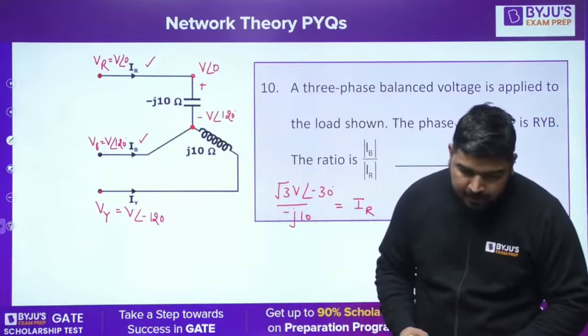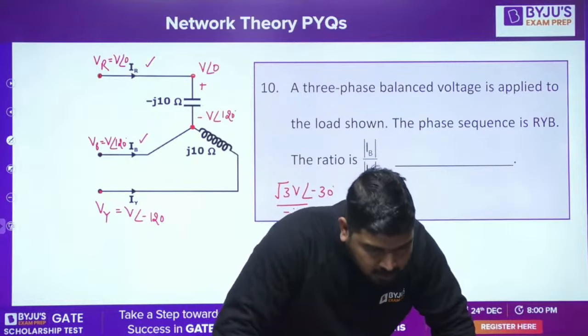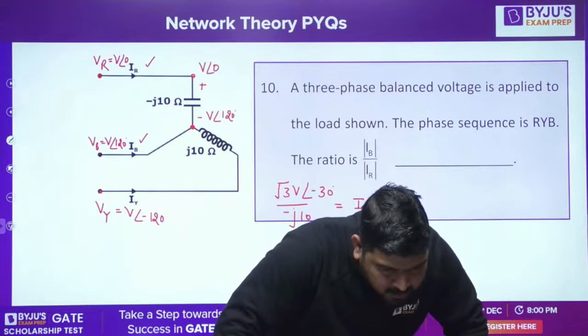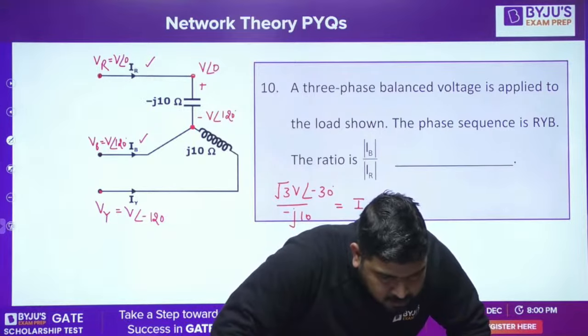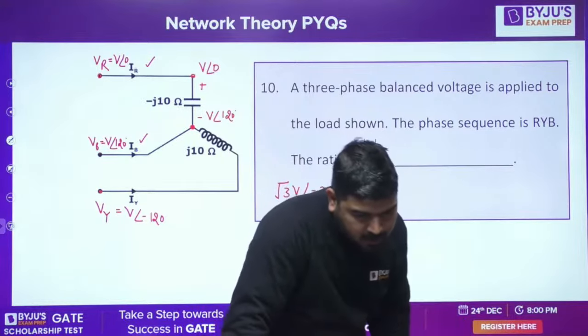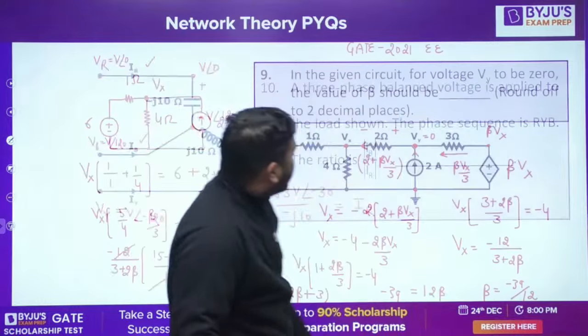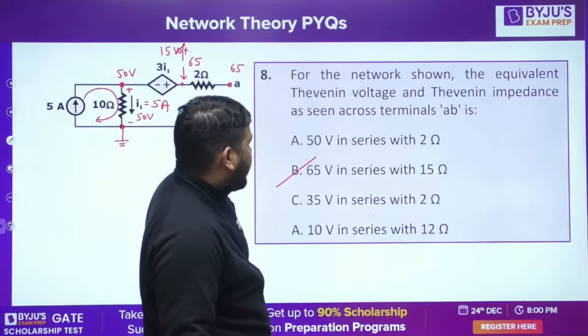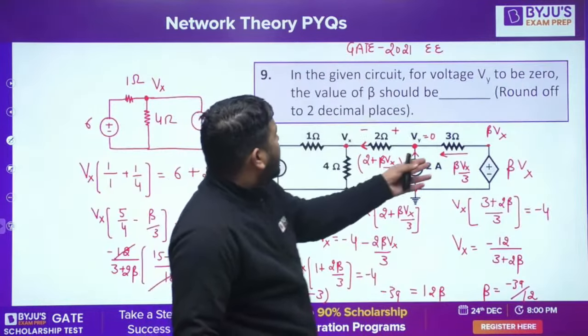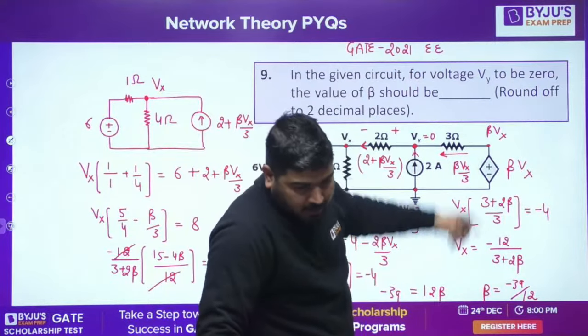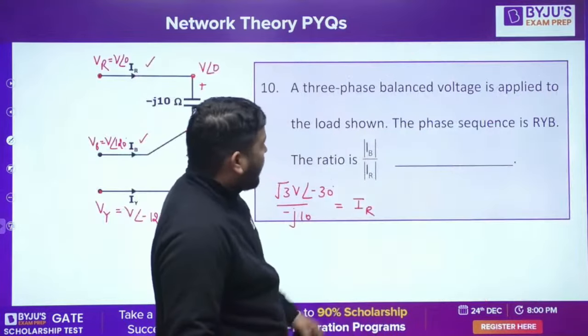Okay, value of beta, that question, sir, and mention which year and branch. Which question are you asking? This question? This could be GATE 2021 EE, Ravi Shankar. No, I'm not asking about this question.